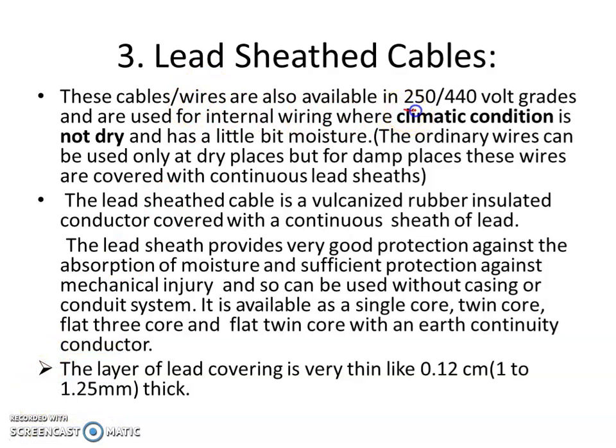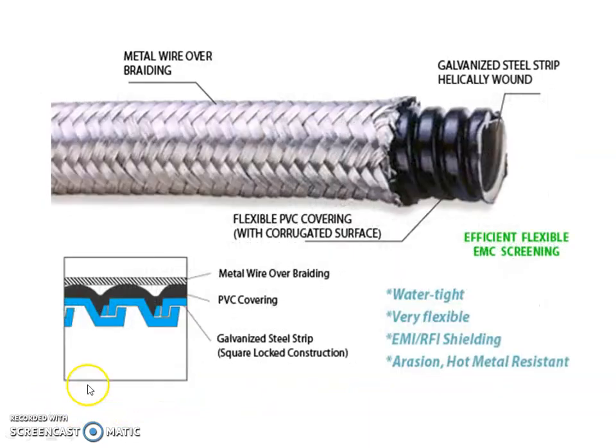They are available in 250 by 440 volts grade and are used for internal wiring where the climatic condition is not dry, meaning wet condition and a little bit of moisture. A lead sheeted cable is a vulcanized rubber insulated conductor covered with a continuous sheet of lead, and the thickness of that lead sheet is 0.12 centimeter, or 1 to 1.25 millimeter thick.